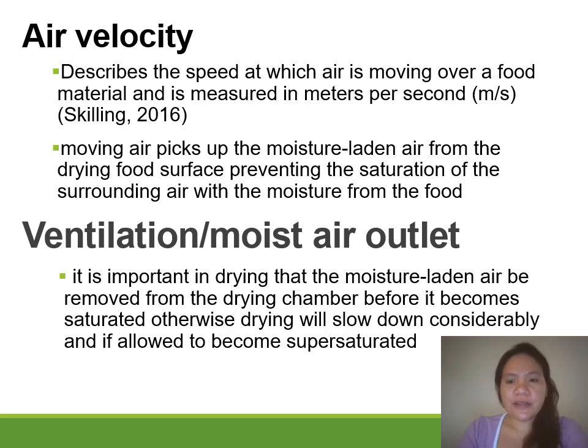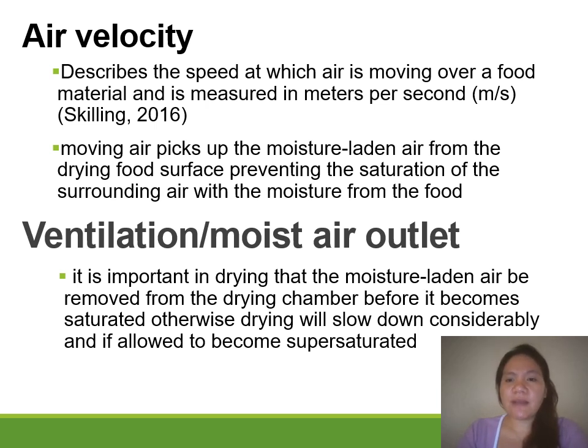So another important factor we have here is the ventilation or moist air outlet. Every equipment has ventilation, which is important in the dryer, because the moisture-laden air will be removed from the drying chamber before it becomes saturated.